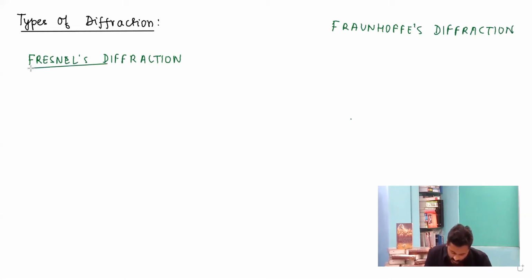So if I discuss about Fresnel's diffraction, then in order to study about it, I am first of all drawing a diagram of Fresnel's diffraction. So in case of Fresnel's diffraction, I am drawing a slit and a screen.